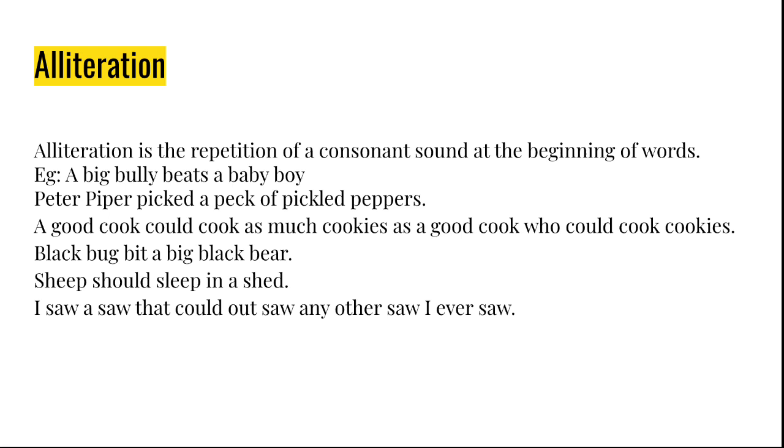And you have some more examples. Peter Piper picked a peck of pickled peppers. A good cook could cook as much cookies as a good cook would cook cookies. Black buck bit a big black bear. Sheep should sleep in a shed. I saw a saw that could saw any other saw I ever saw. So these are alliteration. I hope you understood. So you have the repetition of consonant sounds, consonant sounds in the beginning of a word in a sentence, being repeated again and again.